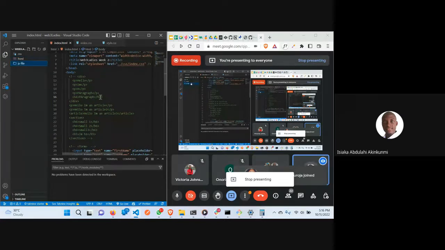Is everyone on their system? Are you on your system? Yes. I advise people to be on their system. So now I've created a JavaScript folder here. I want to create a file inside this. I'll just say index.js. Now, you've stopped sharing your screen. Okay, it's coming up now.